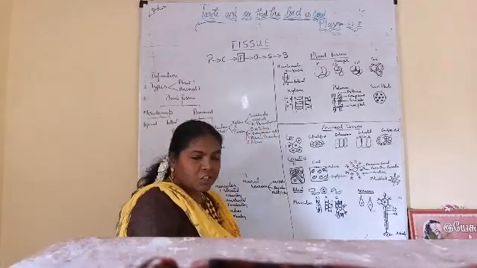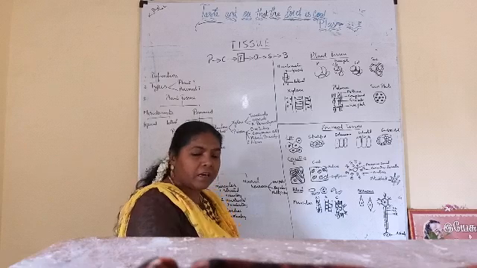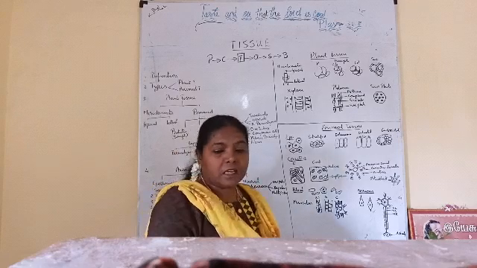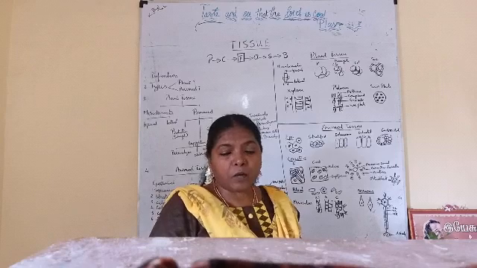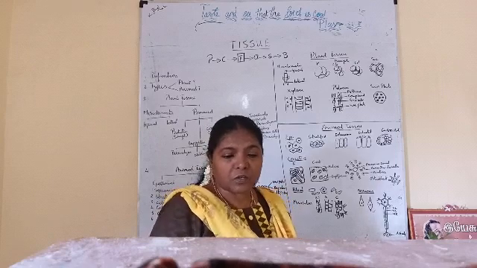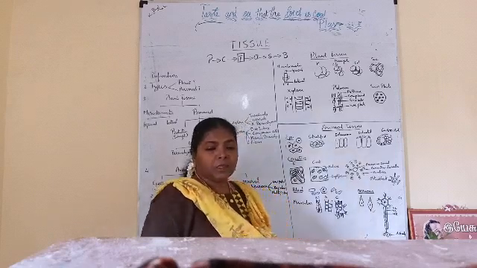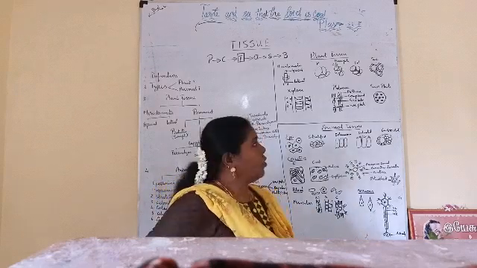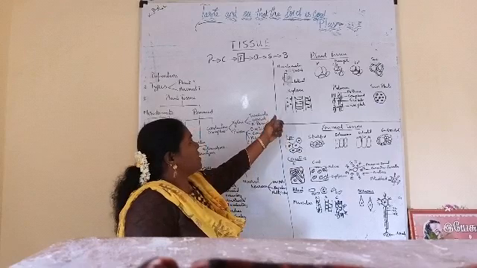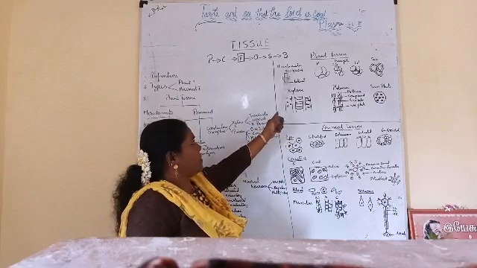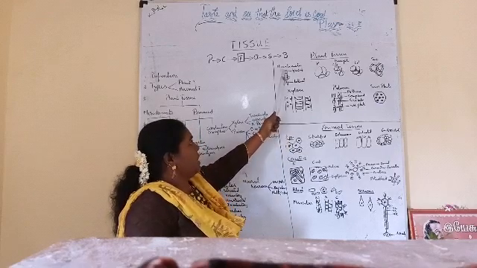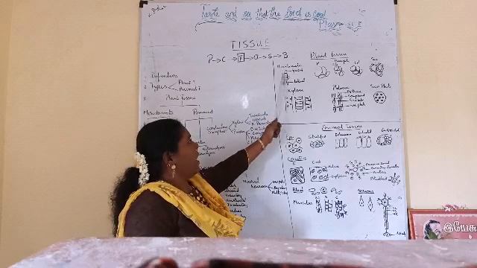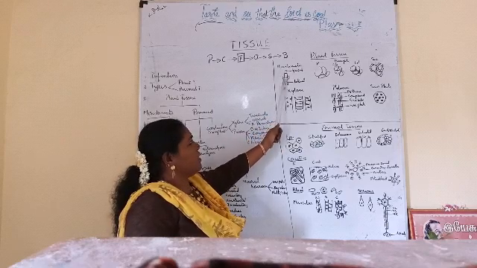If we take a section of the root tip and shoot tip and observe it under the microscope, you can see the stages of cell division. In 10th standard they will be observing the stages of cell division under the microscope. Root tip and shoot tip only we take sections of. So the meristem seen in the growing tips, the apical meristem, is seen in the shoot tip and root tip, and it is also seen near the nodes.